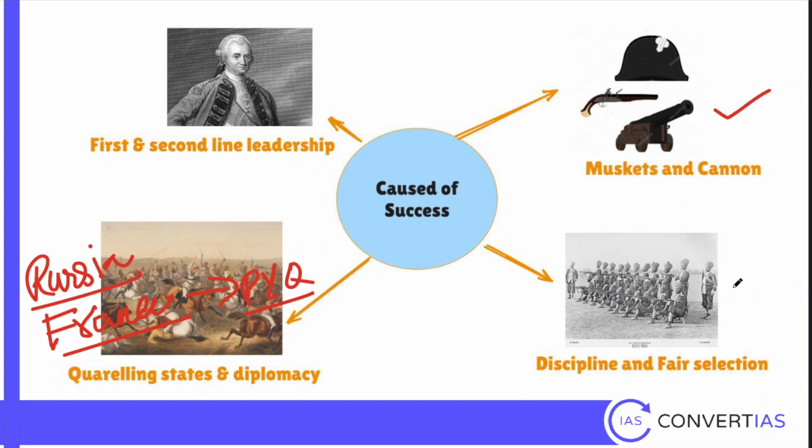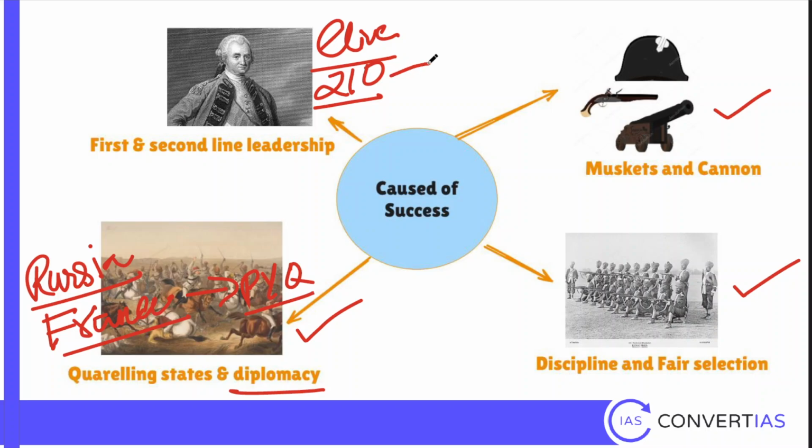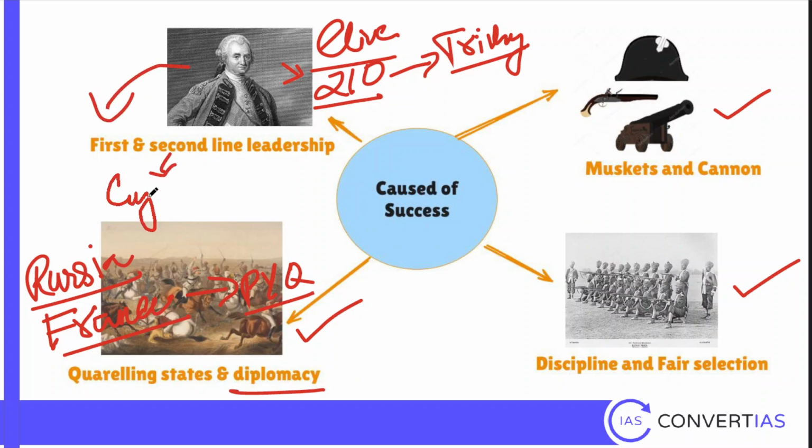Now, artillery, disciplined force, quarreling kings, superior diplomacy, and finally leadership. The person whom you see here is Robert Clive. Robert Clive, with an army of just 210 men, conquered Trichinopoli, which was the capital of Karnataka at that time. Now that was the capability that these people had. These are first line leaders. Then they had second line leaders like Eyre Coote. He is the person who defeated Count de Lally in the third battle of Carnatic.